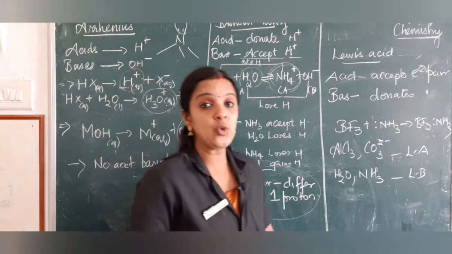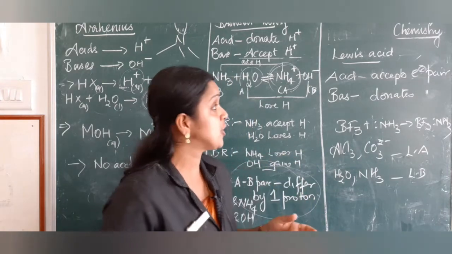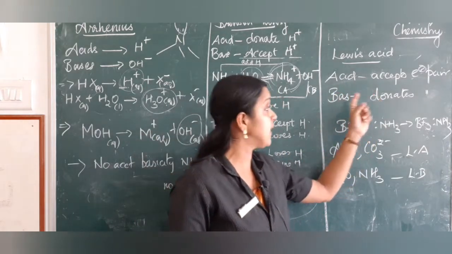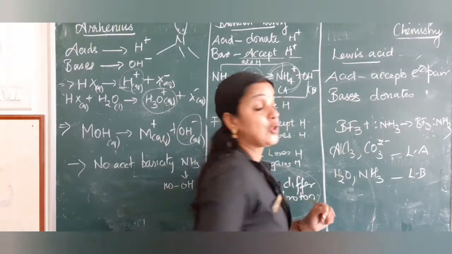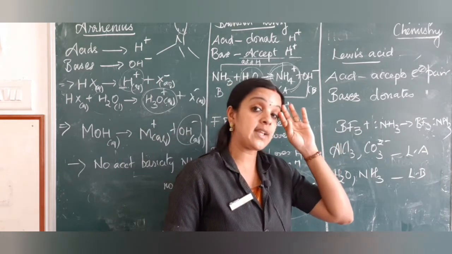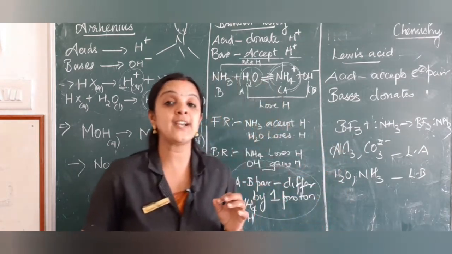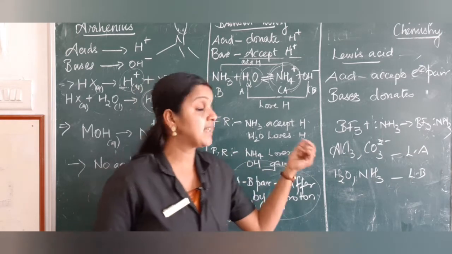Next comes the Lewis acid. In the Lewis concept, an acid is defined as an electron pair acceptor, and a base is defined as an electron pair donor. If you remember, children, in the chemical bonding chapter we learned BF3 does not obey the octet rule because of its incomplete octet.